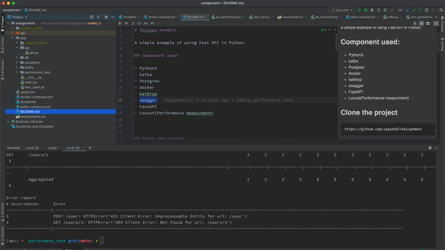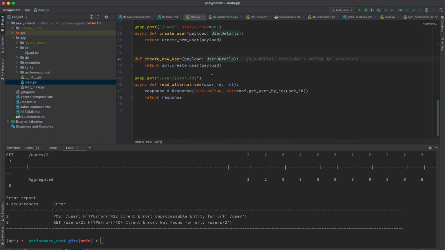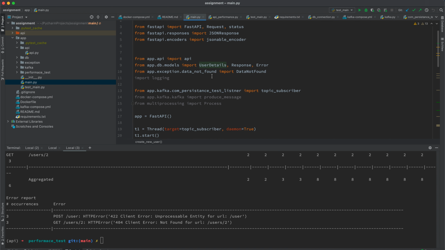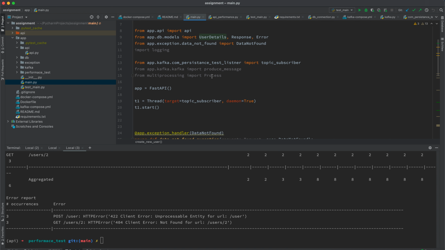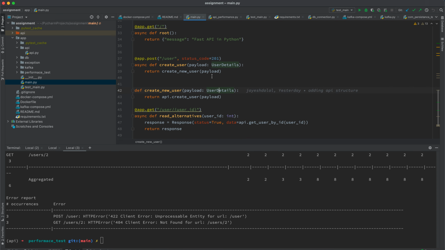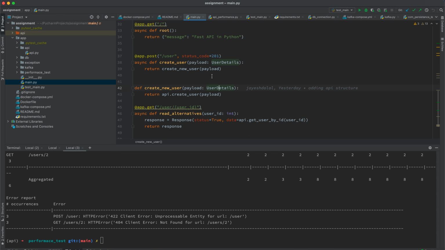First of all, if you can see my package assignment, my folder structure, there is an app. In app there is a main file. This main file is nothing but a controller. This is the input whenever the FastAPI controller is running. Here I made two endpoints, one is the POST endpoint and the other is the GET endpoint. The POST endpoint is slash user, where I am creating the users, and the GET endpoint is nothing but, based on the user ID, getting the user.